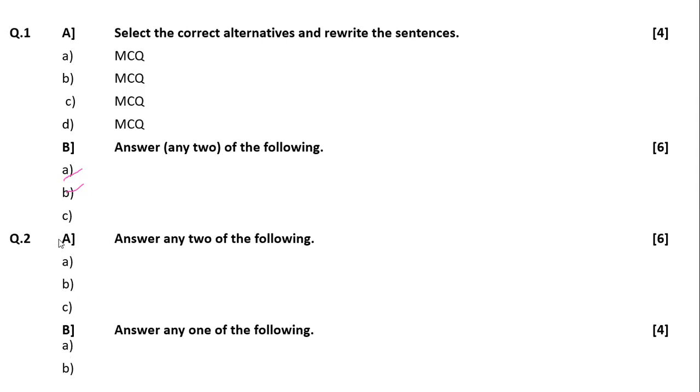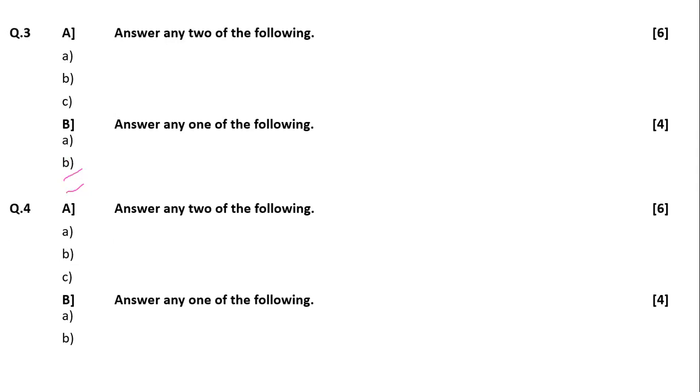And in question number 2 part A, we have given 3 questions and you have to attempt any 2 questions. So question number 2, question number 3 also have the same pattern. In A you have 3 questions and in B you have 2 questions. From A part you have to attempt any 2 and from B part you have to attempt any 1. So question numbers 2, 3, 4 have the same pattern.